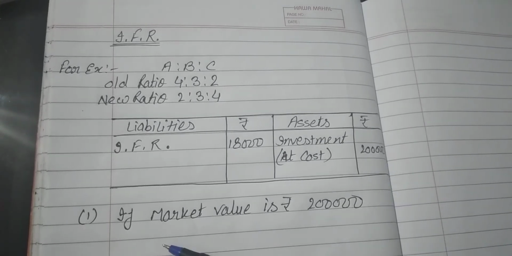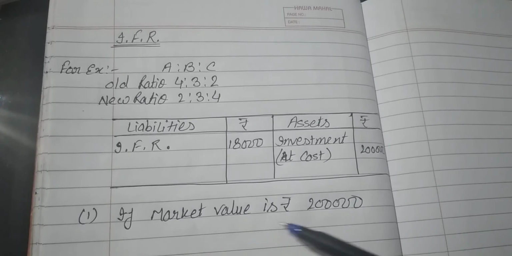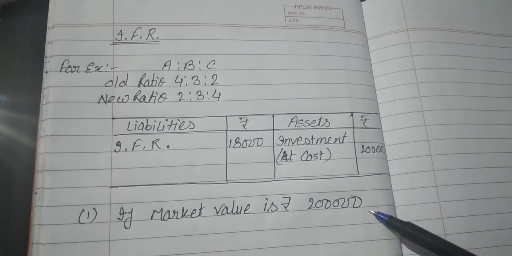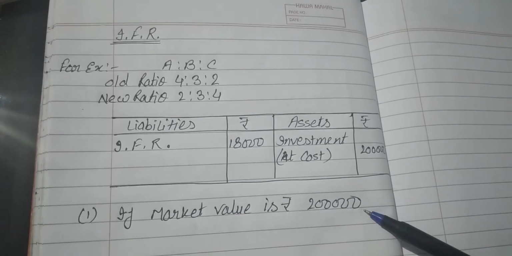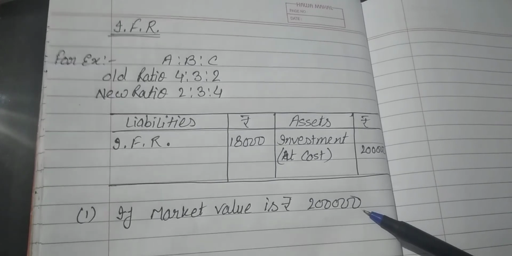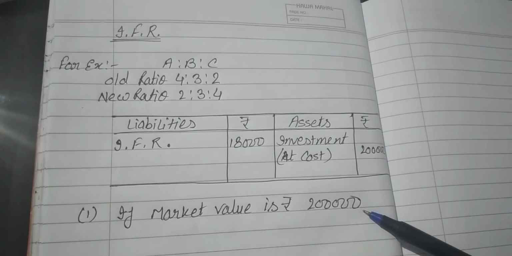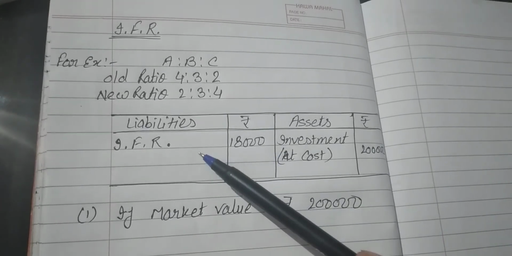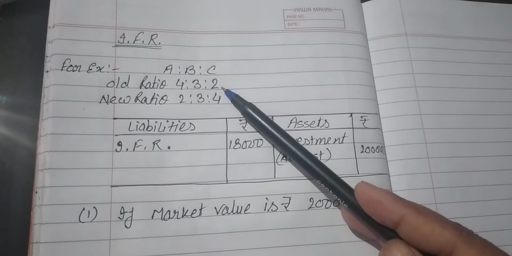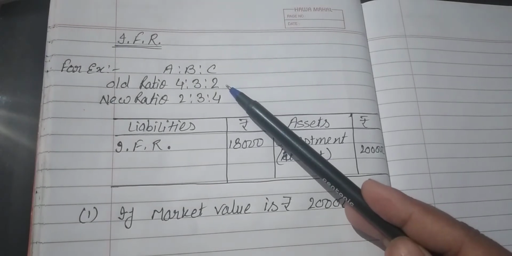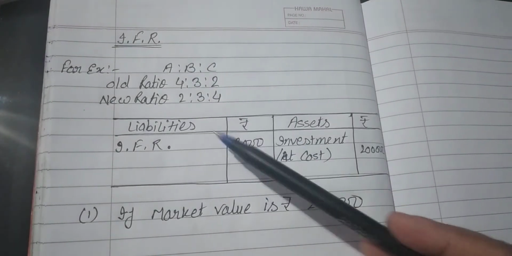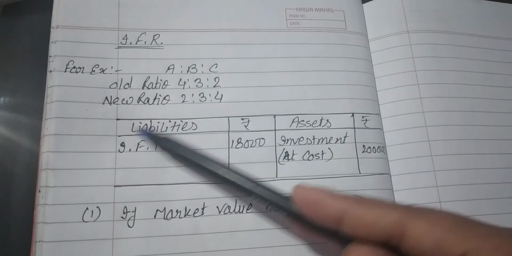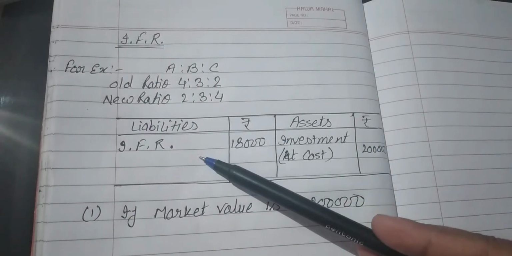Case 1, if market value is rupees 2 lakh, it means the market value is equal to the book value. So treatment will be IFR account debit to old partners' capital account because there are no changes. That amount will be safe from any fluctuation.